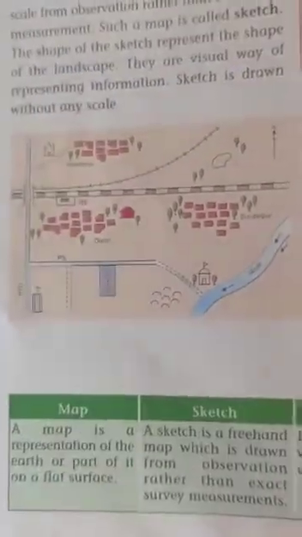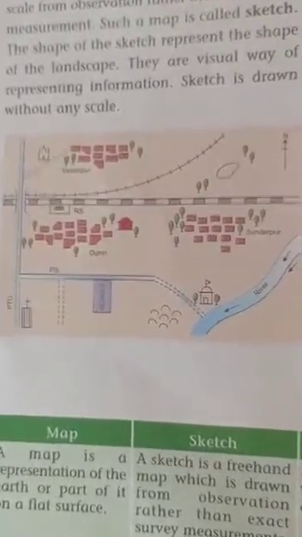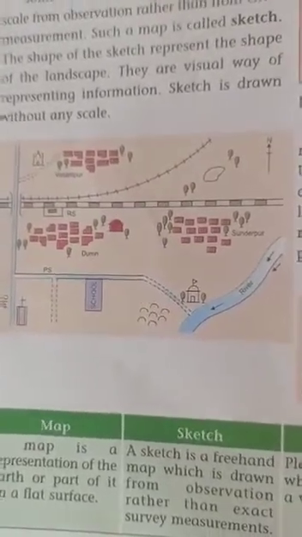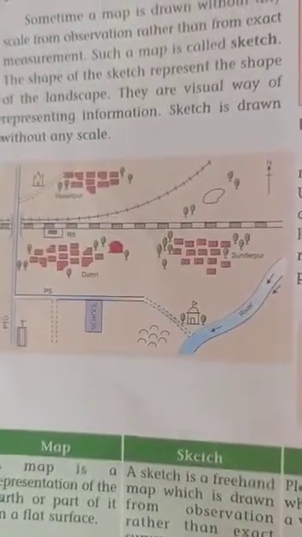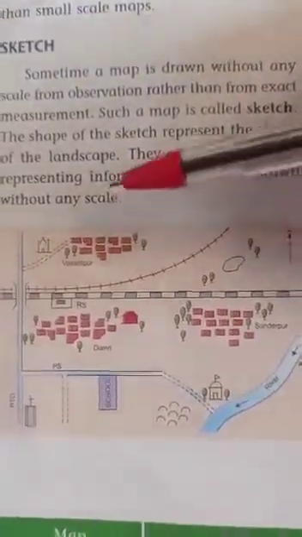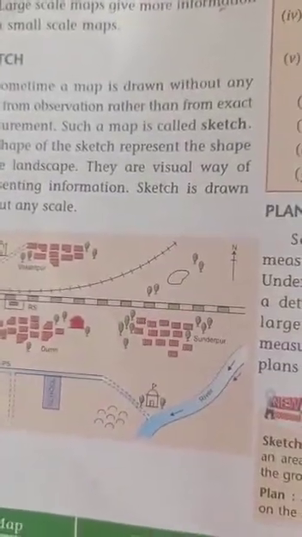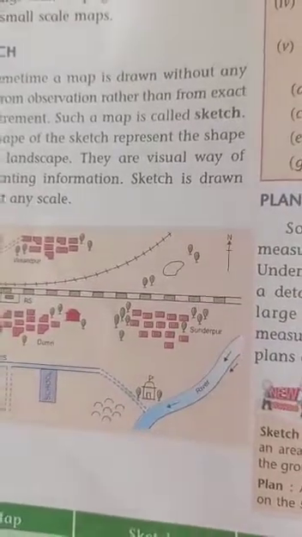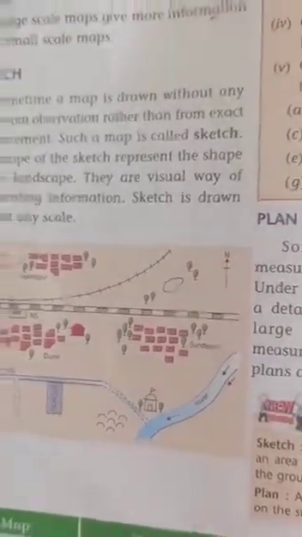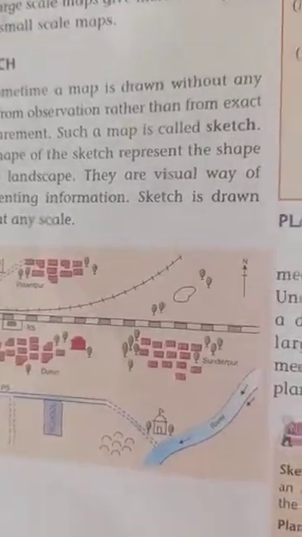Here is a picture of a sketch in which nearby there are a school, temples, a river, the main road, and here the Vasantpur area. So in simple words we can say that a sketch is a drawing mainly based on spot observation and not to scale, not dependent on the scale, meaning the actual measurement.